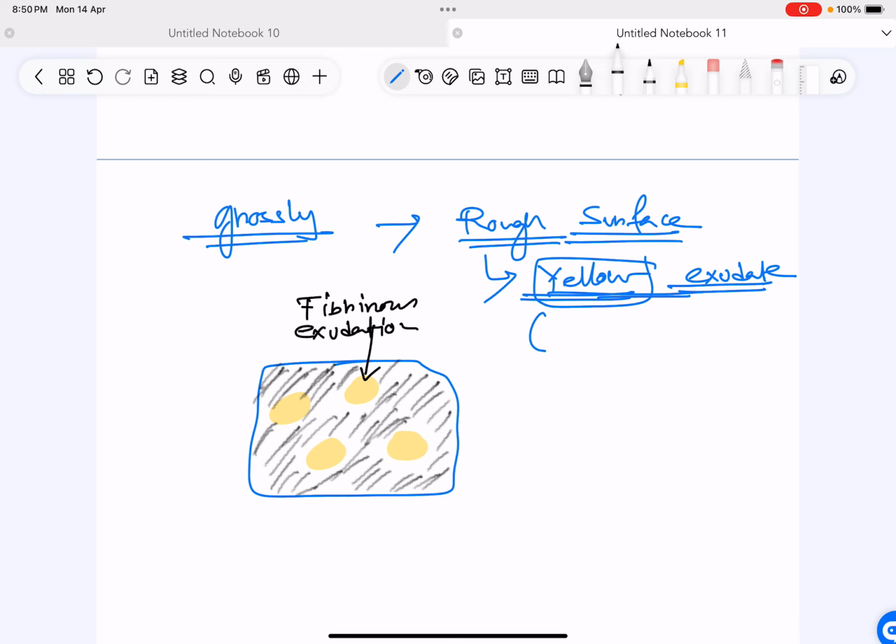Exudation is taking place. So these yellow areas are due to fibrinous exudate. That is why it is the bread part, and this is the butter part. That is what is known as bread and butter appearance of pericarditis.